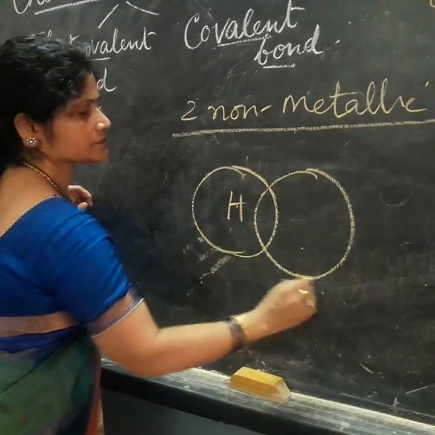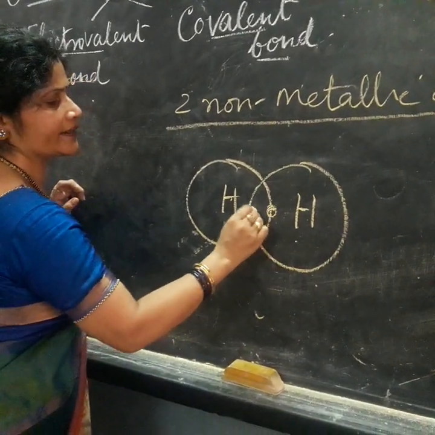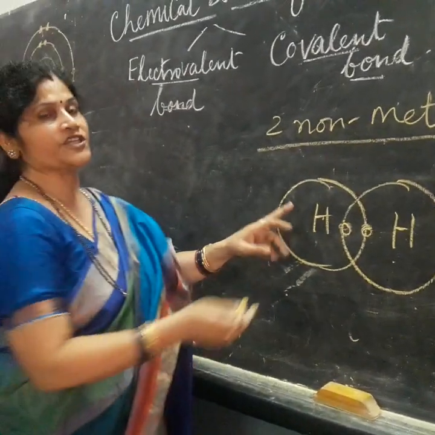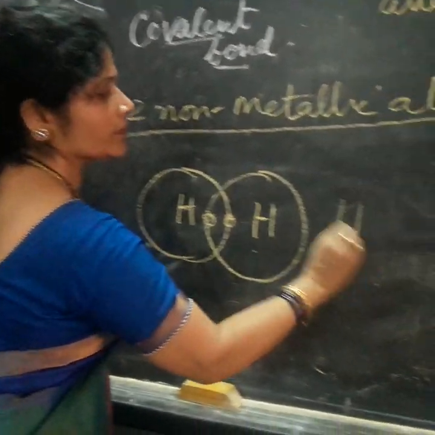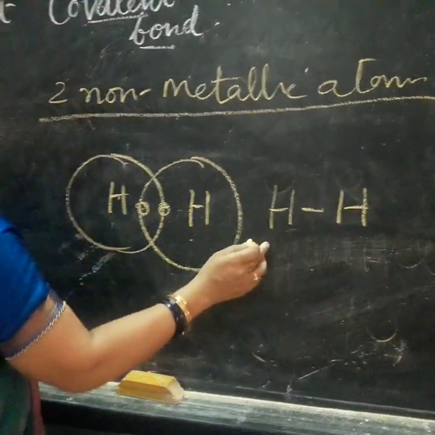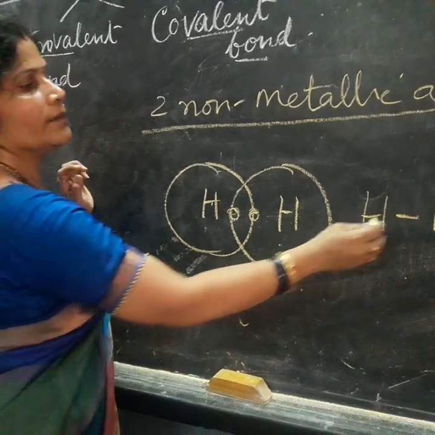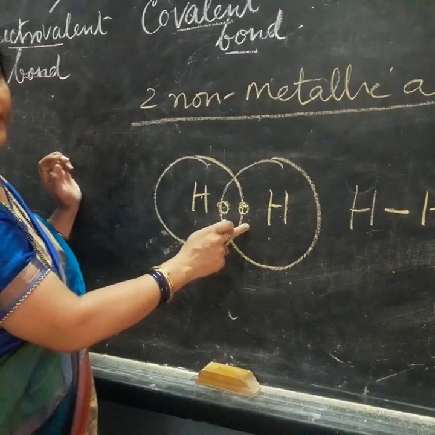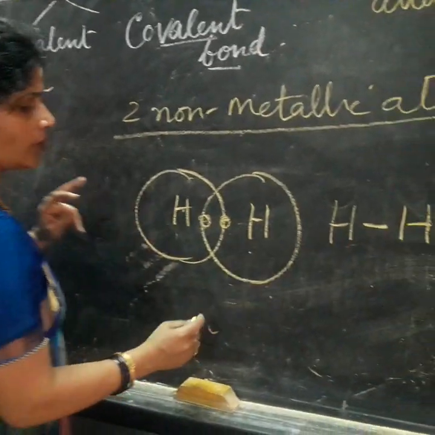Hydrogen. This has one electron, this has one electron. They share electrons to form a single bond. Here it is called a single covalent bond, because a single pair of electrons is shared.